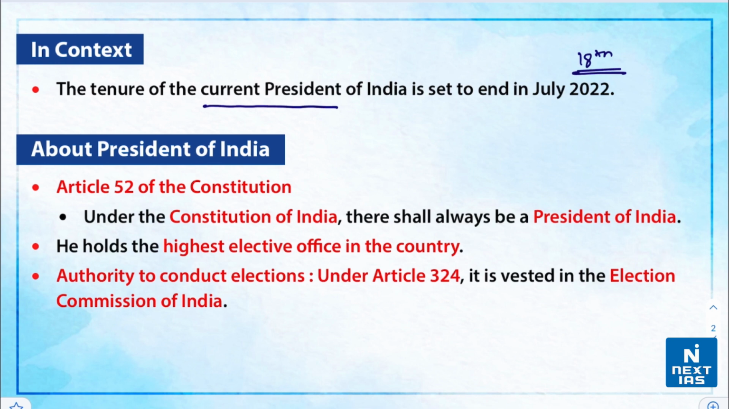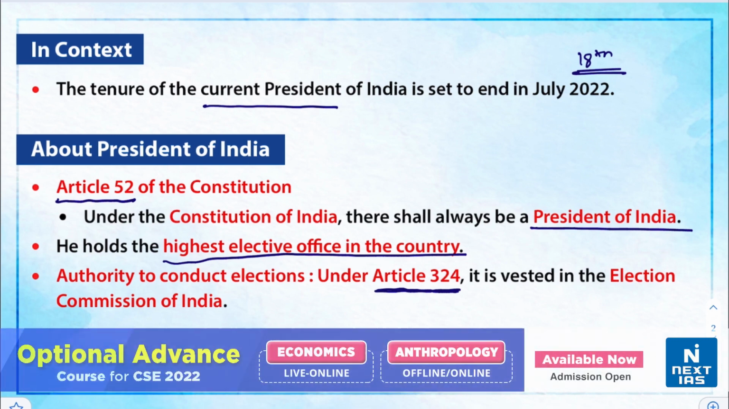Part 5 of the Constitution under the Union talks about the President of India. We shall see further what the associated articles are. First of all, Article 52 of the Constitution says that there shall always be a President of India, and he also holds the highest elective office in the country. Further on, Article 324 speaks about the authority to conduct the presidential election being vested in the